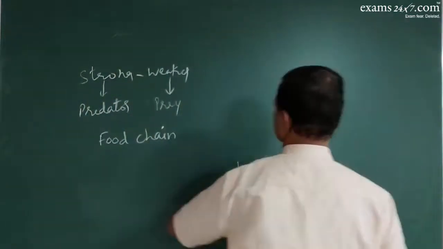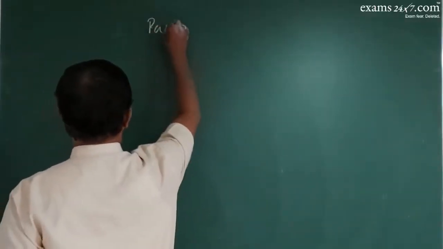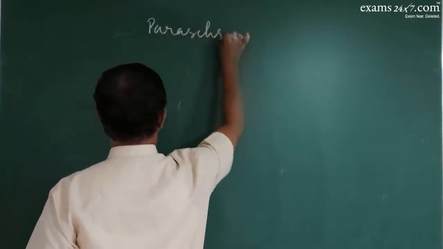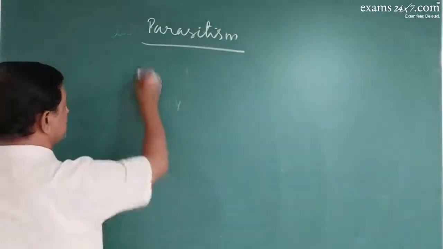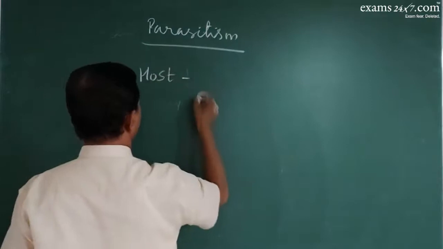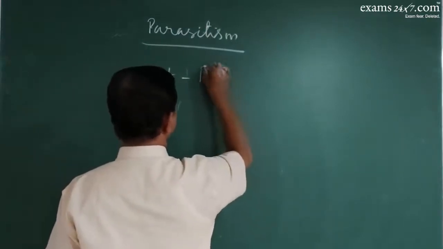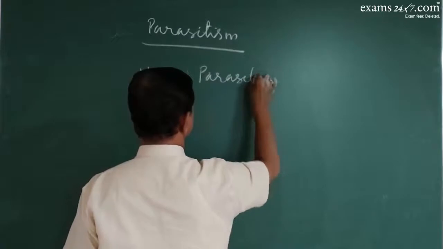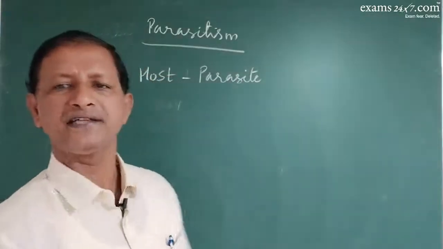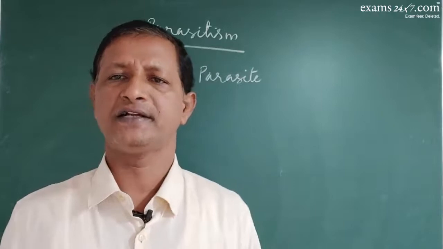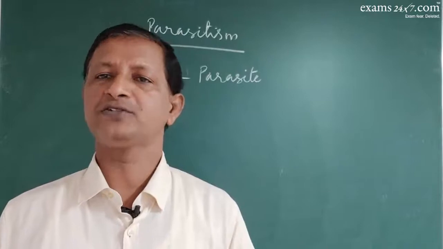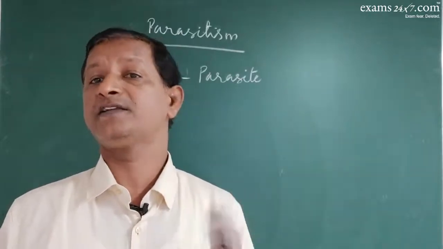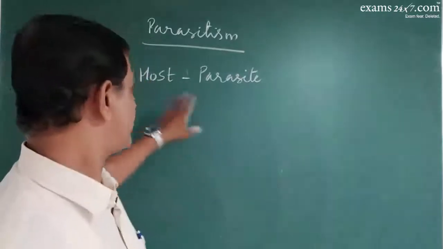Then, third is parasitism. Parasitism is an interaction between the host and the parasite. What is a parasite or who is a parasite? A parasite is an organism which cannot prepare its own food and it depends on others for food. The organism on which the parasite depends is called a host.